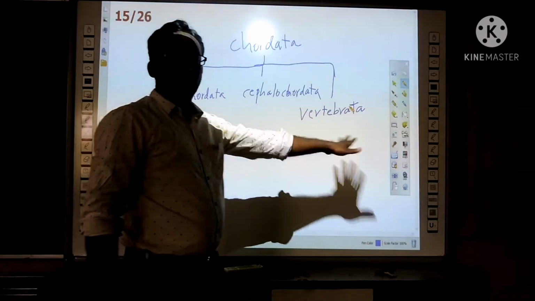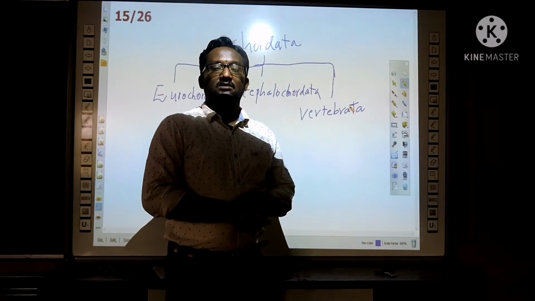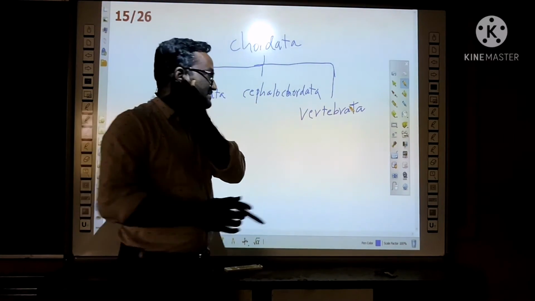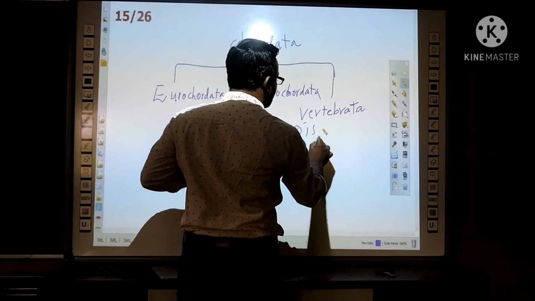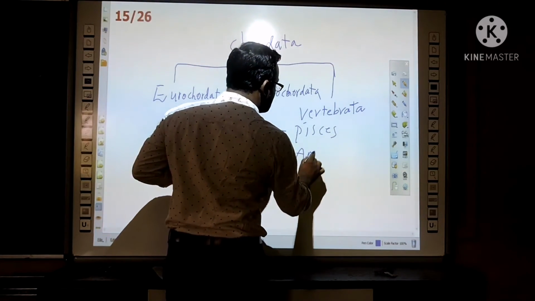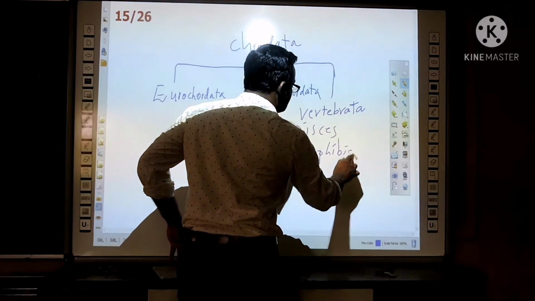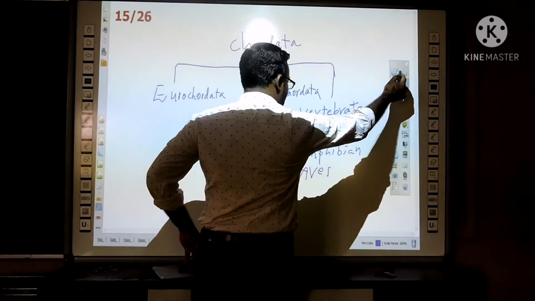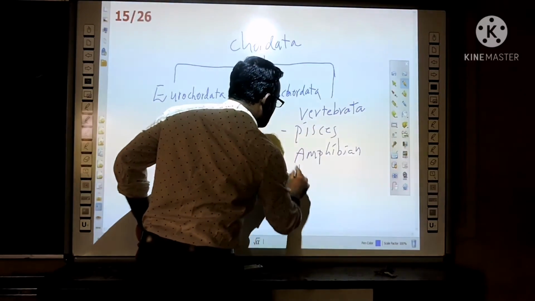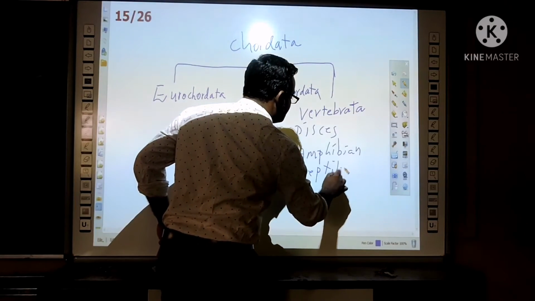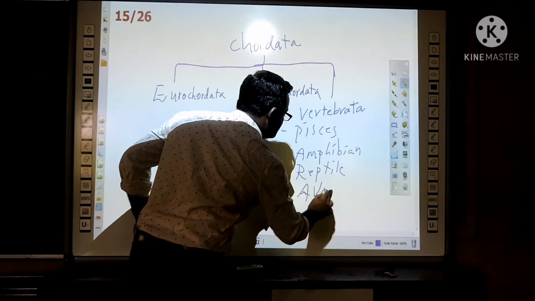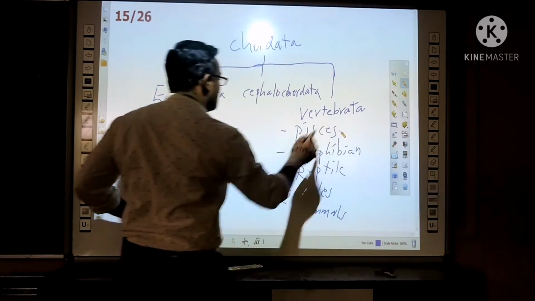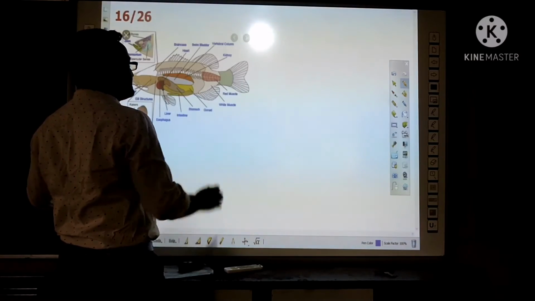Let us discuss the Vertebrata. In the Vertebrata, based on the body design, five classes are there. Let us see about them: the Pisces, amphibians, reptiles, aves, mammals. First one, let us see about fishes.